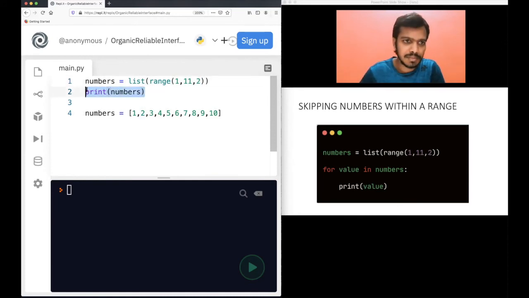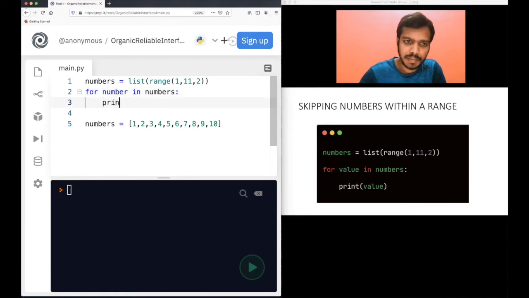Let's leave these, print the numbers one by one, not in one list. For number in numbers, print number. You see the difference now. If you do not have 2 here, this will be the list. But when you provide a third parameter, that is basically skipping the numbers. Initially 1 will be printed, 2 will be skipped, 3 will be printed, 4 will be skipped. Let's see the output, you will understand.